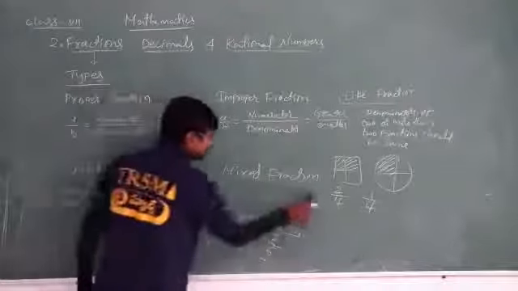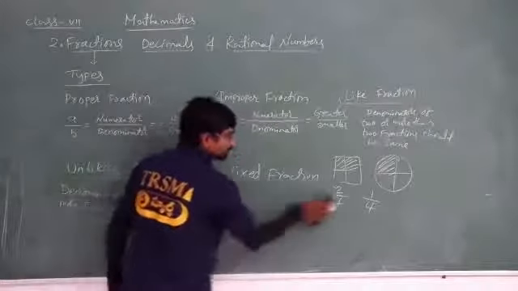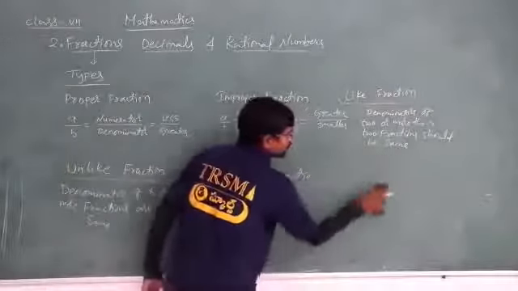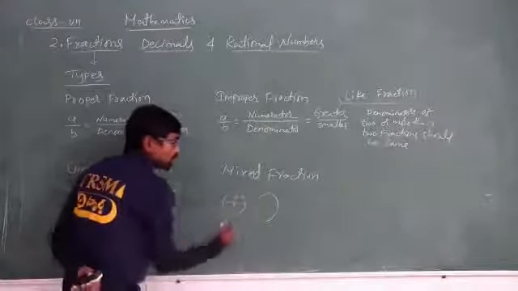Now coming to mixed fraction. Let me tell you what a mixed fraction is. Here, if I have taken one circle, I have divided it into 4 parts.